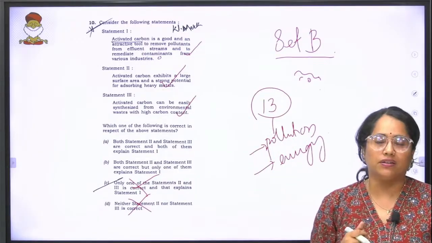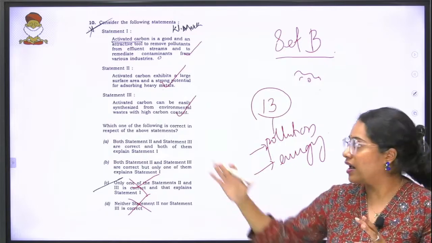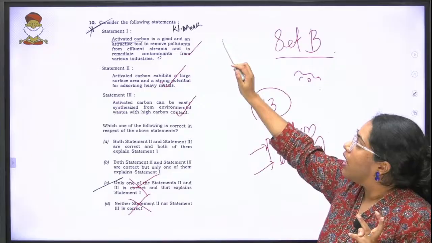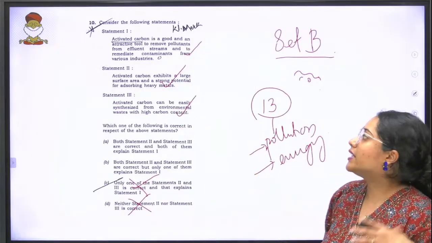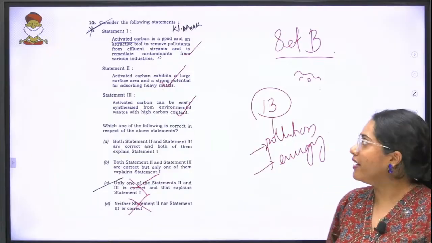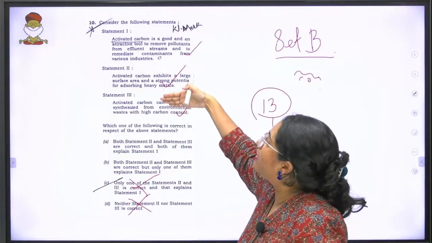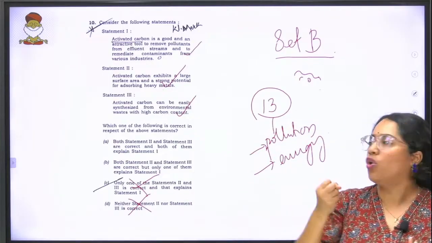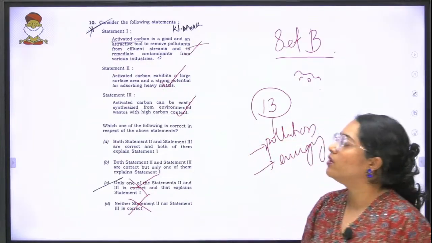Now comes the point. Which of these is correct, A or B? If you look at the statements, statement 3 says activated carbon can be easily synthesized from environmental waste. Good, fine, but is that the reason it is helpful in removing pollutants?